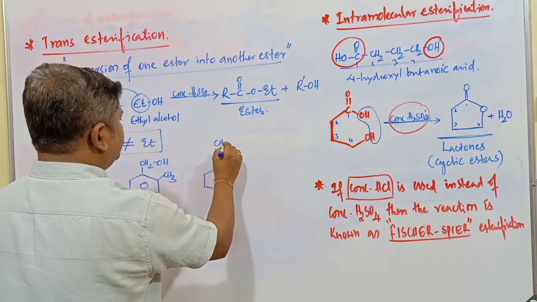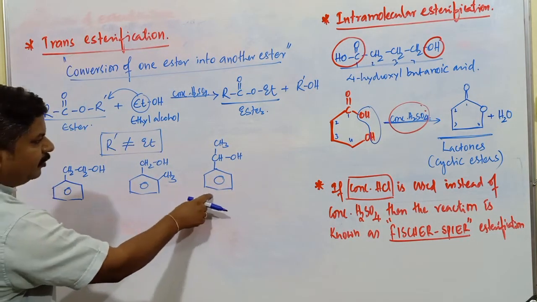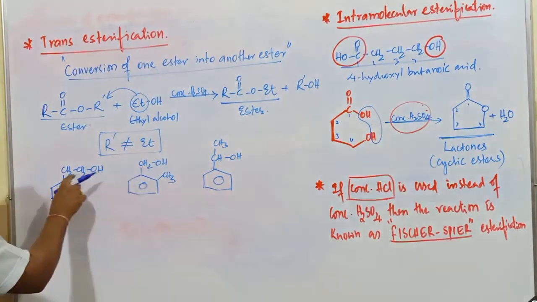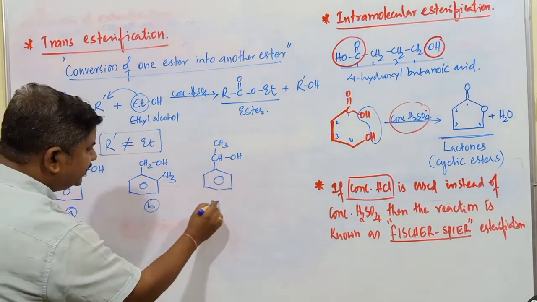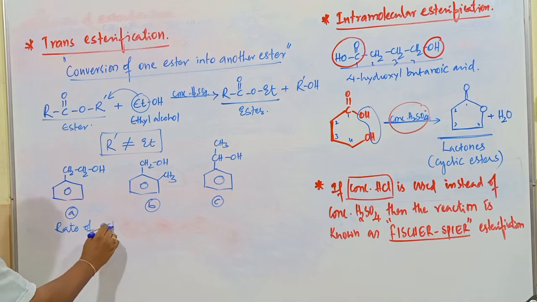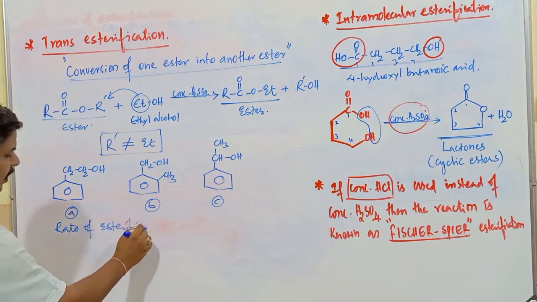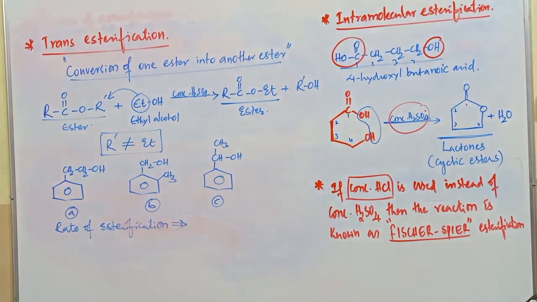All the compounds have the same molecular formula. In addition to the phenyl group, there are 2 carbons in each. This is A, this is B, and this is C. What is the order of rate of esterification in these compounds? How do we identify the rate of esterification in the case of these alcoholic compounds?